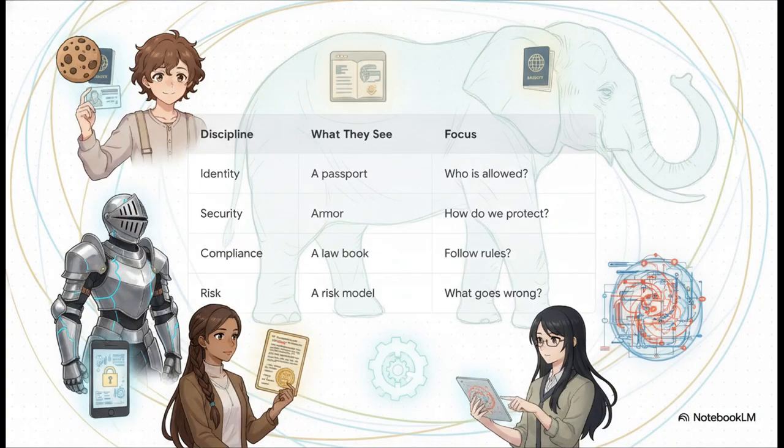When we actually map out these disciplines, the problem becomes super clear. The identity team, like those web cookies in Helsinki we talked about, they look at the elephant and just see a passport. They only want to know who is acting. Security sees armor. They just want encryption, like our Value Research app. Compliance, like our Virginia teacher's license, well, they see a law book, just looking to prove we follow the rules. Risk management just sees a risk model. They're all super important, for sure, but none of them alone can make a final holistic governance decision. They are literally just observing tiny parts of the animal.